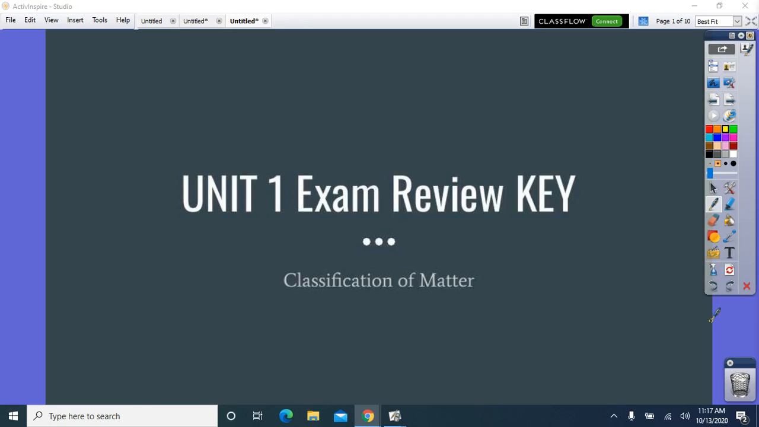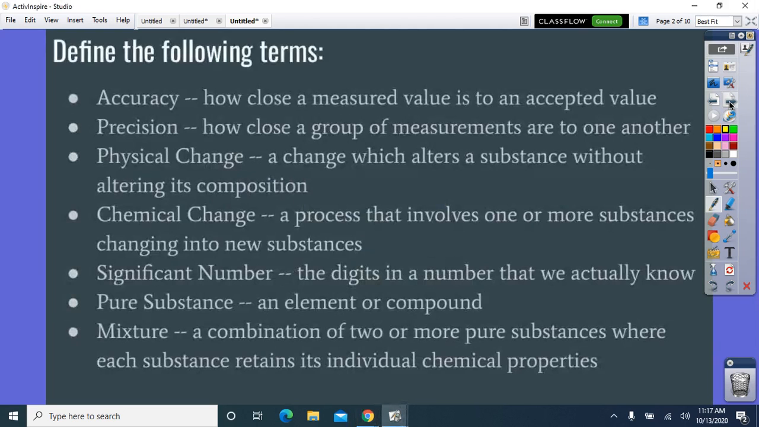All right, so this is going through the Unit 1 exam review key, or the answers. So the first question asks you to define different terms. So again, accuracy is how close a measured value is to an accepted value. So that's like how right or correct it is.